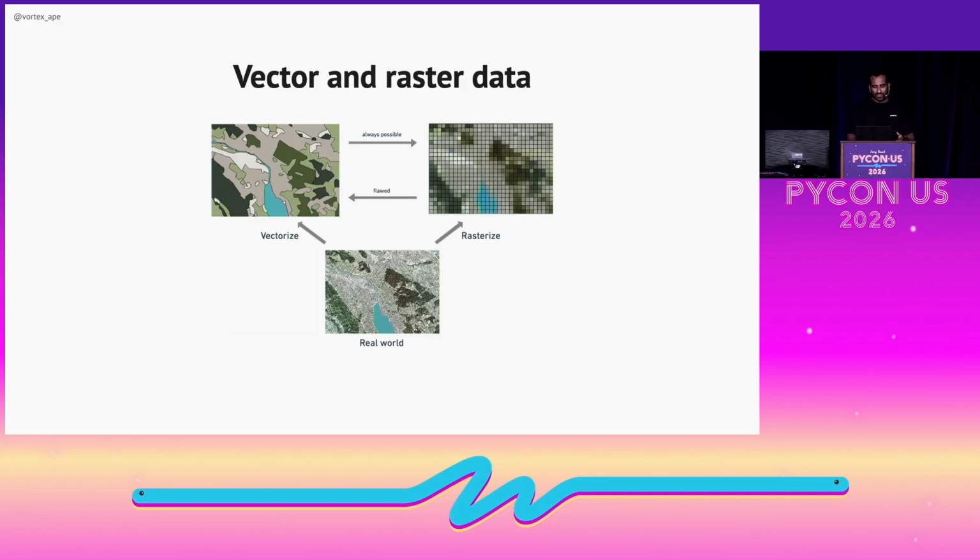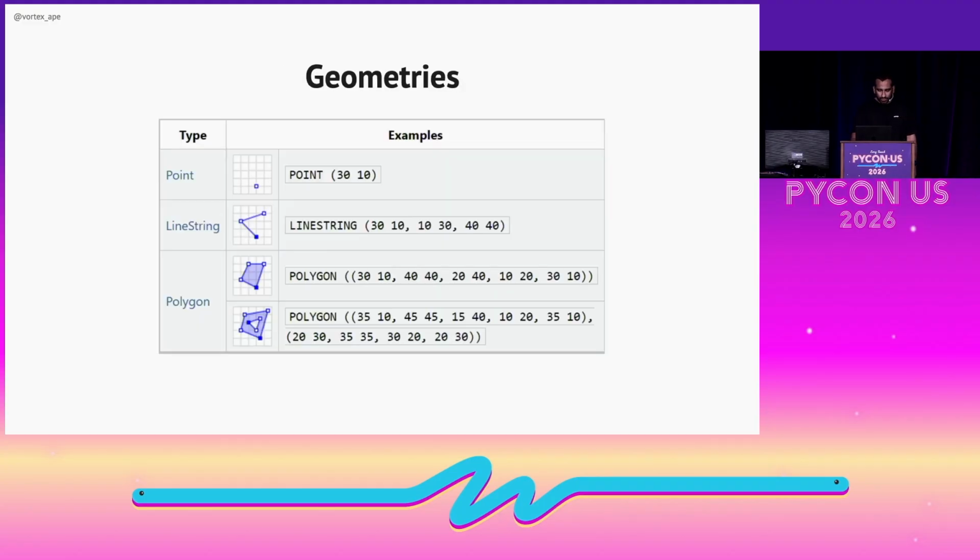There are two main ways to represent spatial data. Vector data represents features as points, lines, and polygons. Think of it as drawing with geometric shapes on a 2D plane. On the other hand, raster data is like a grid of pixels, like an image. So vector data is perfect for discrete things like roads, buildings, or city boundaries, whereas raster data works great for elevation maps or temperature or satellite imagery. For my street running project, I'm mostly working with vector data.